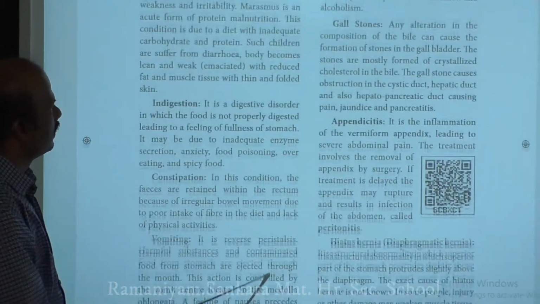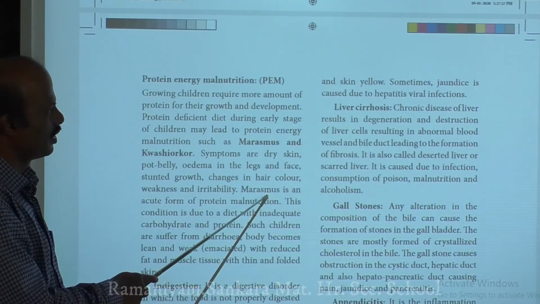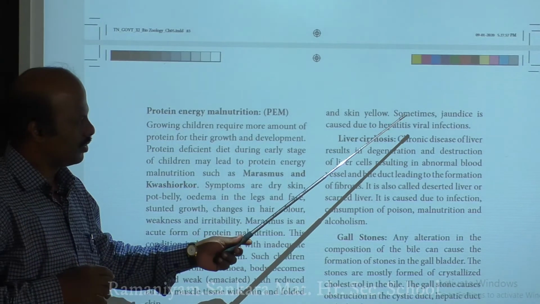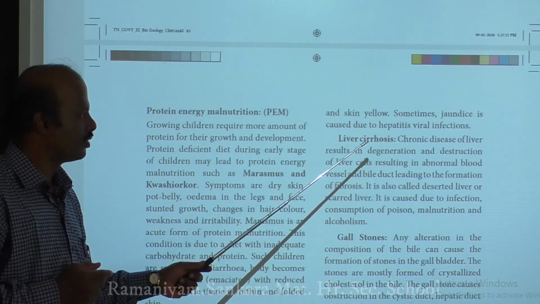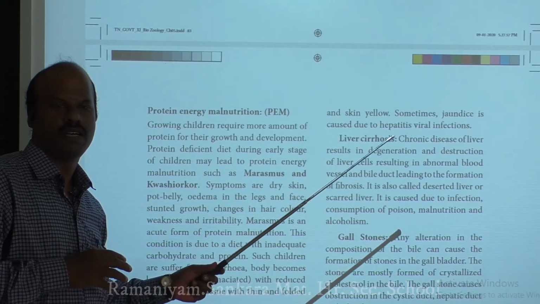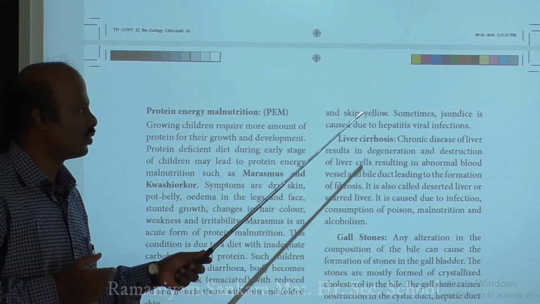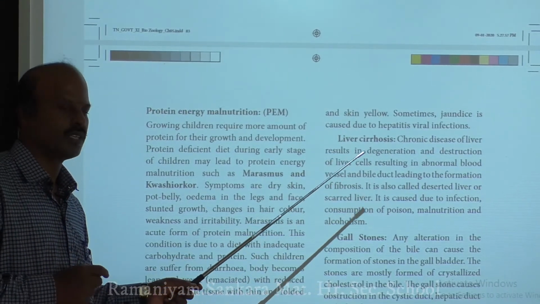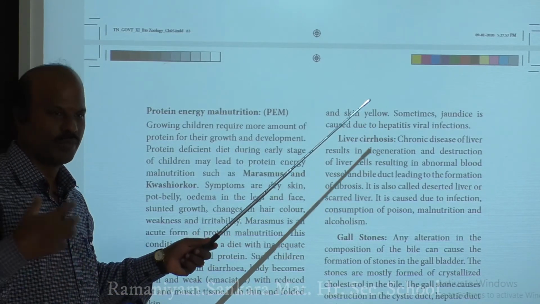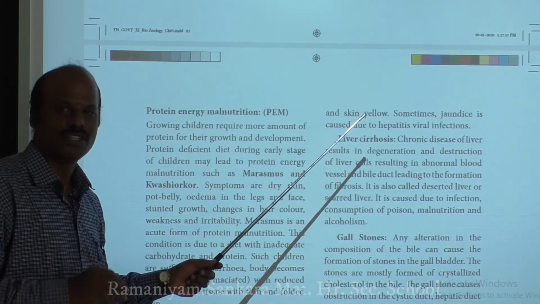The next one is liver cirrhosis. Before going to cirrhosis, how does the liver fail? A high consumption of alcohol may cause a failure of the liver. Sometimes viral infections like hepatitis may damage the liver. In any case, they result in a condition called jaundice.